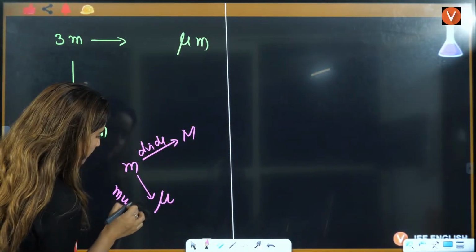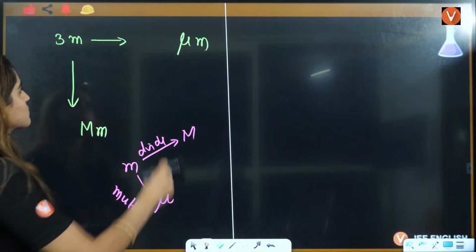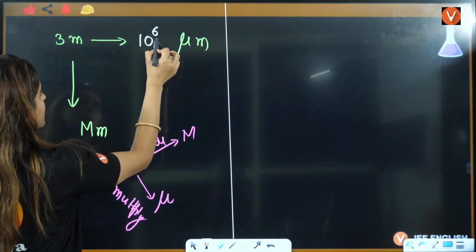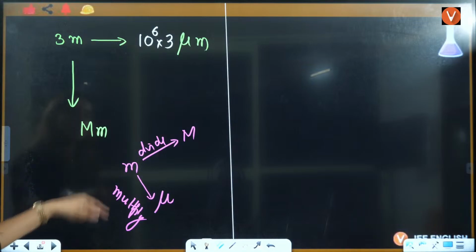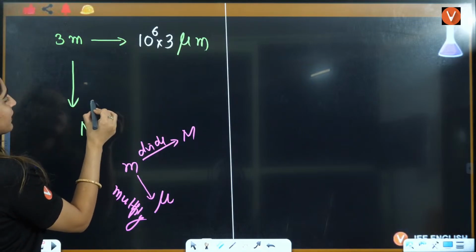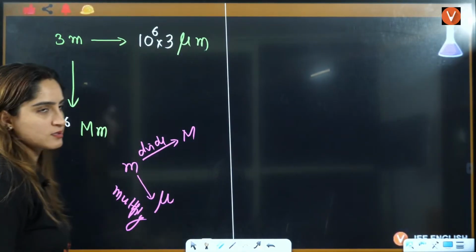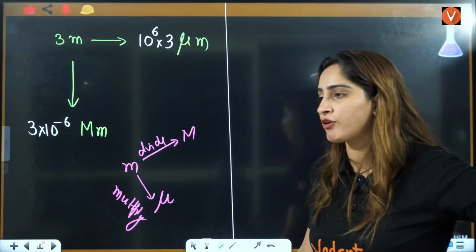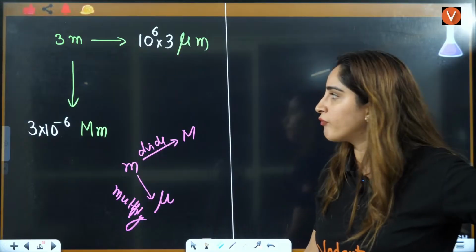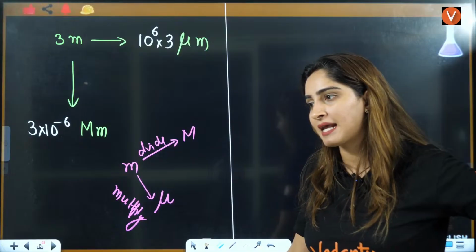Okay. So here what we will do, this is multiplied by 10 raised to power 6. This will be 3 into 10 raised to power 6. This is multiplied by this thing, right? Okay. And what about megameter? This will be 3 into 10 raised to power minus 6. Got it, everybody? Is that thing clear to everybody what I did here? Why you have to multiply, why you have to divide here, right?